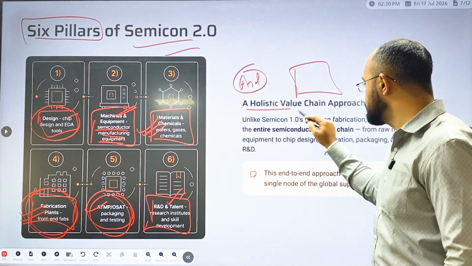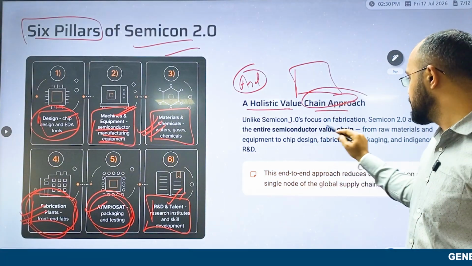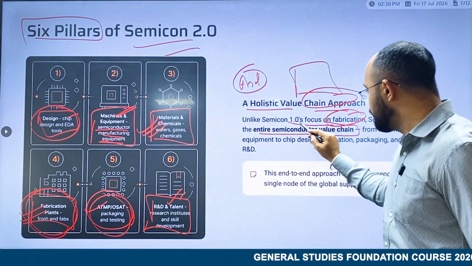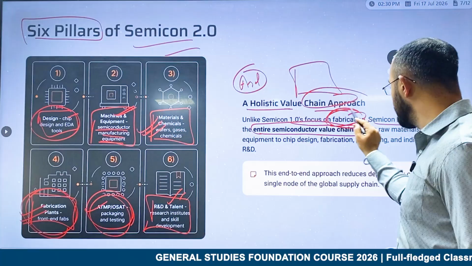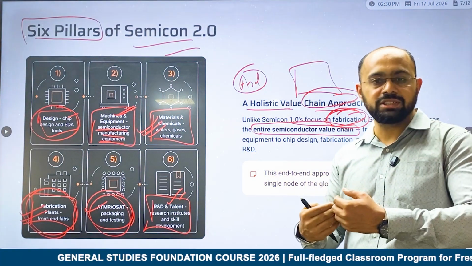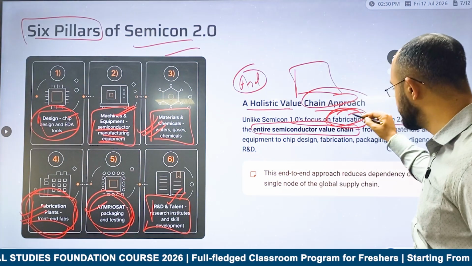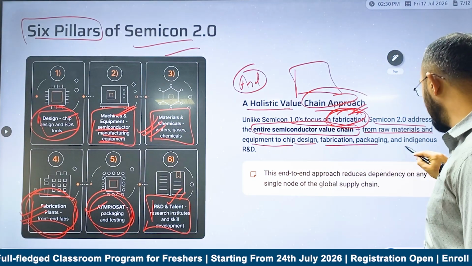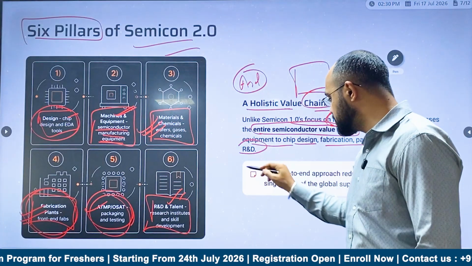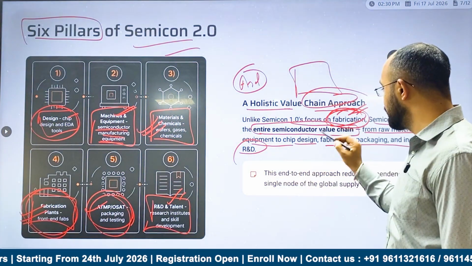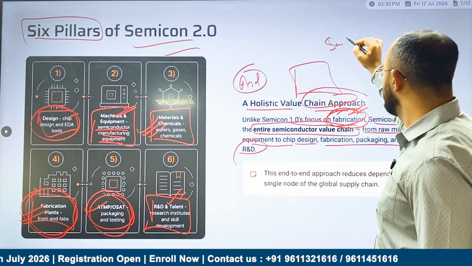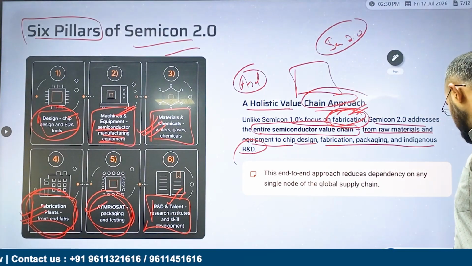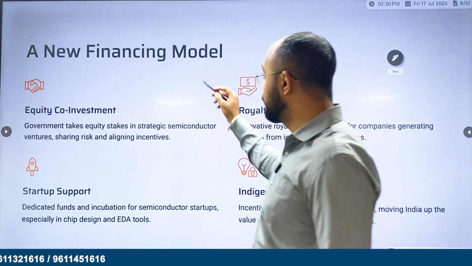And here, the holistic value chain approach. Earlier, semiconductor focus was on fabrication. Now it addresses the entire semiconductor value chain. It was only addressing fabrication, whereas now it also covers assembly. From raw materials and equipment to chip design, fabrication, packaging and indigenous research, everything will be done in your Semicon 2.0. Okay, 2.0.